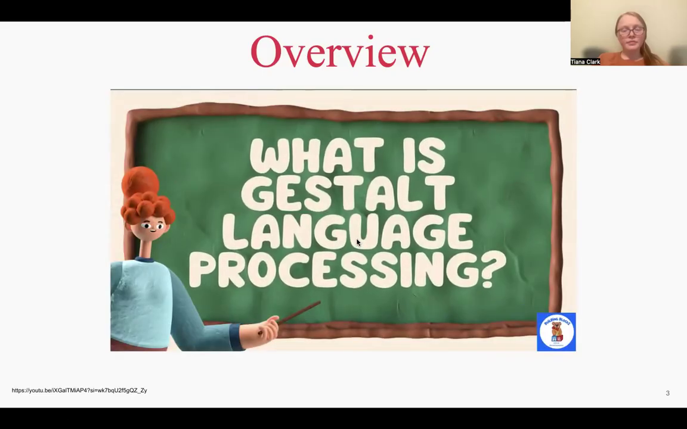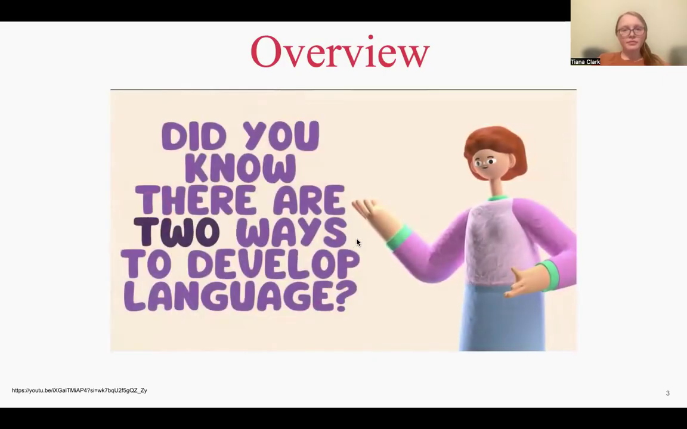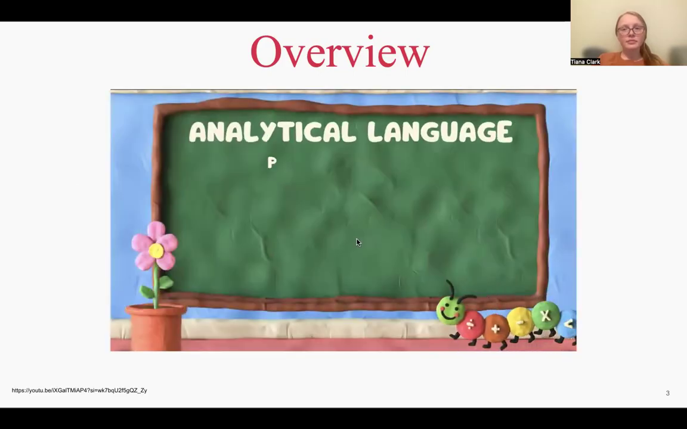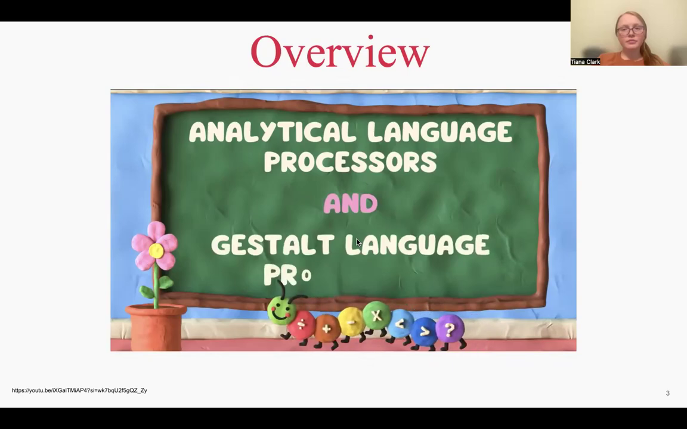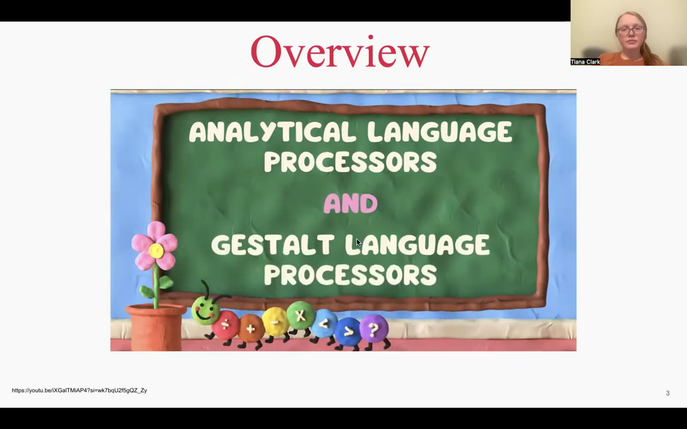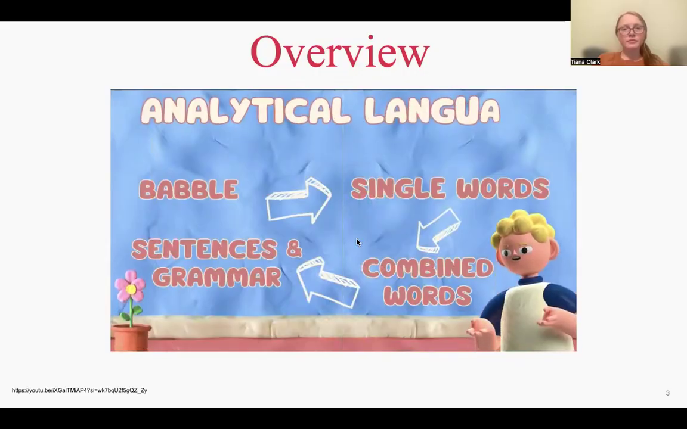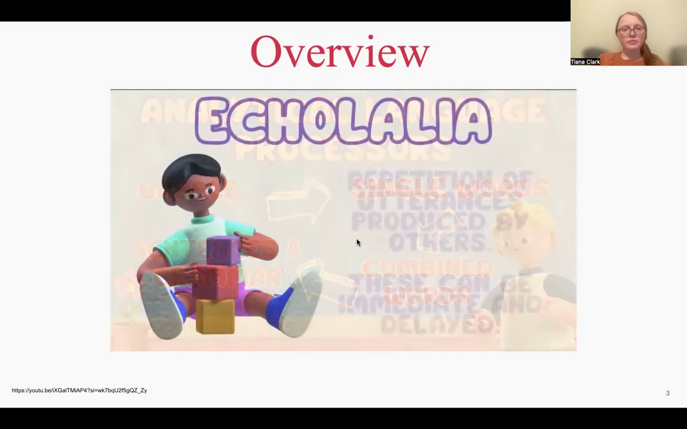What is Gestalt language processing? Did you know that there are two ways to develop language? There are analytical language processors and Gestalt language processors. People can be one or the other or both. Analytical language processors often start by babbling, then they use single words. Next, they combine words, and finally, they start to use sentences and grammar correctly.